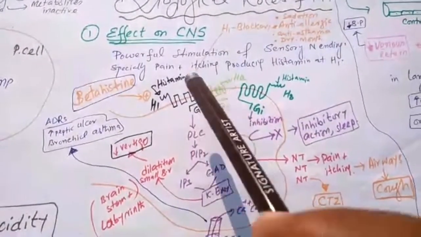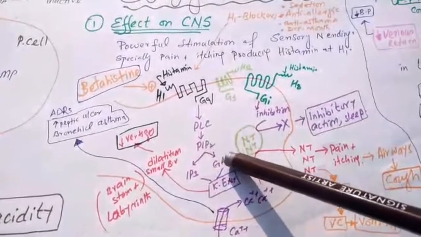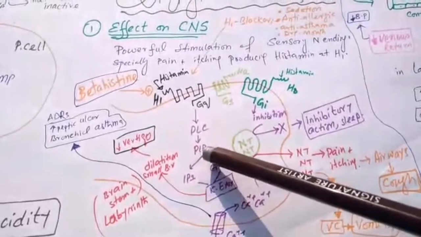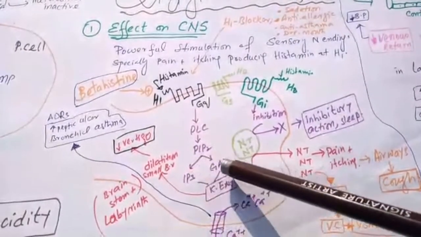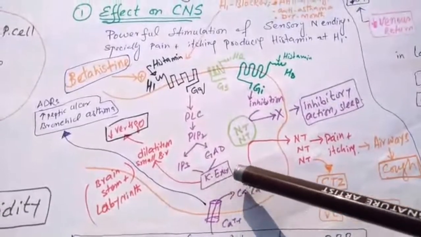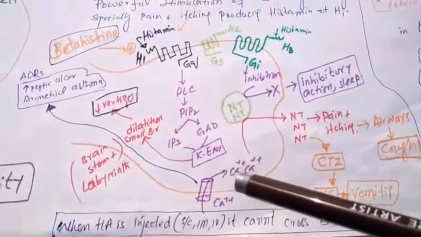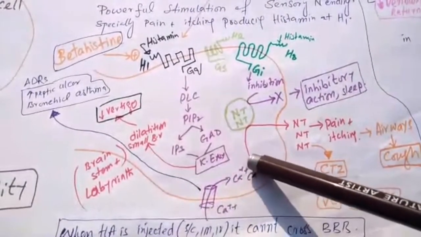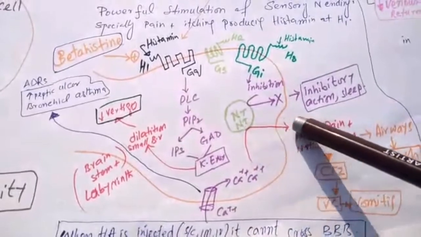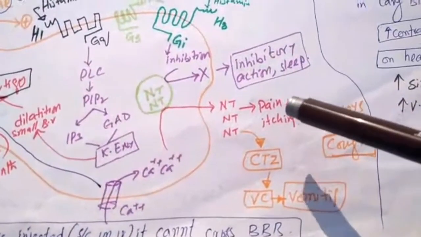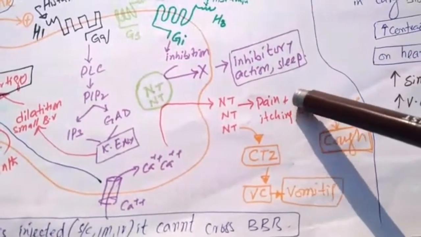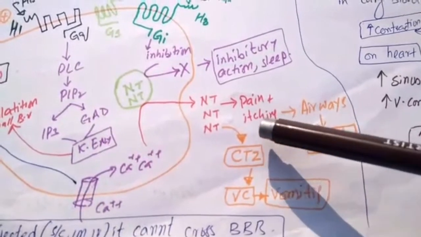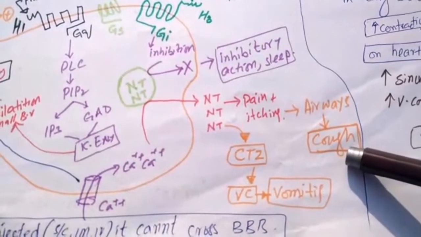The H1 receptor is Gq. Its intracellular signaling stimulates PLC, cutting PIP2 into IP3 and DAG, both stimulating kinase enzyme, which then stimulates a lot of other pathways, including stimulation of calcium channels. Increased calcium speeds up the release of neurotransmitters, and these neurotransmitters are responsible for creating pain. They can create itching, even in the airways. If there is itching in the airways, they create cough.